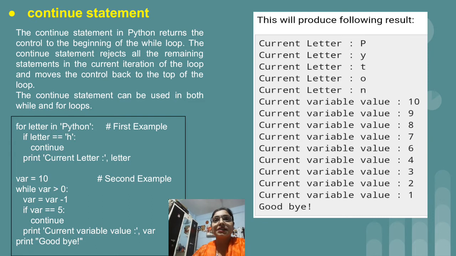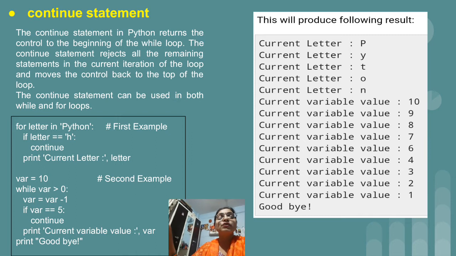So in the continue statement, when the particular condition is true, that condition is skipped, and then the program will continue with the other conditions or other iterations. As in the case of break, it will stop the execution from that moment. But in the case of continue, once the condition is true, only that particular case is skipped, and then the program will continue in a normal manner, or program execution will be normal.